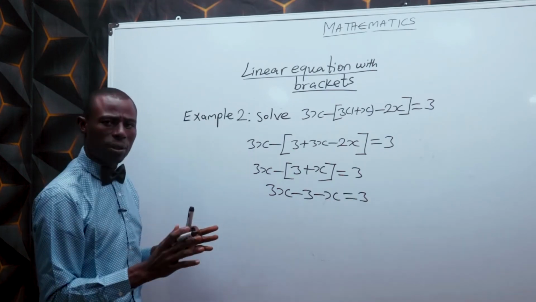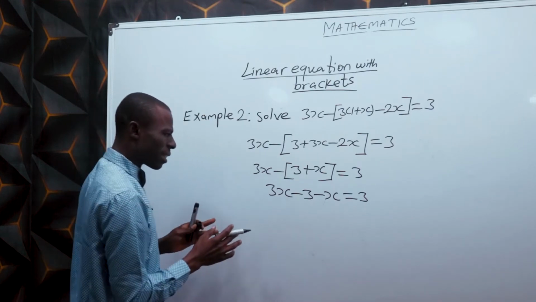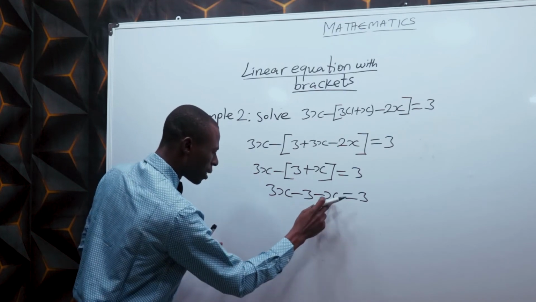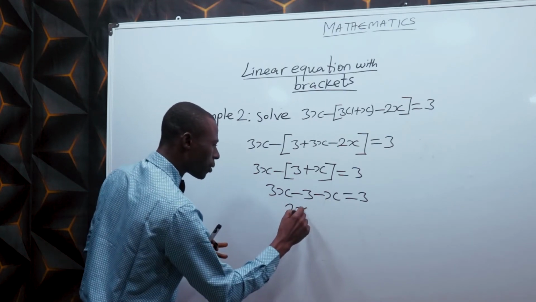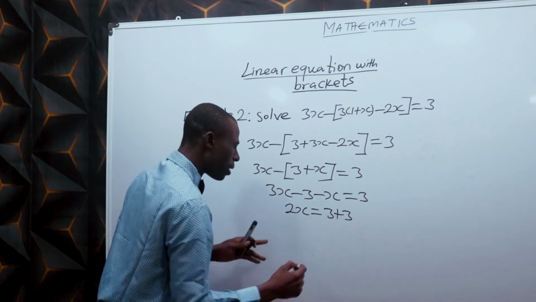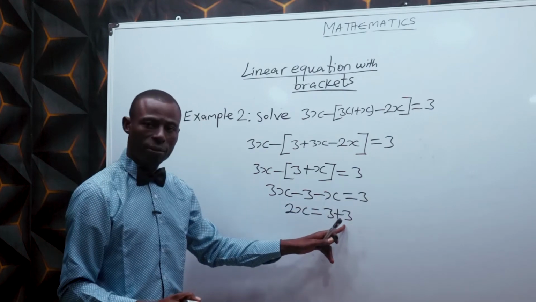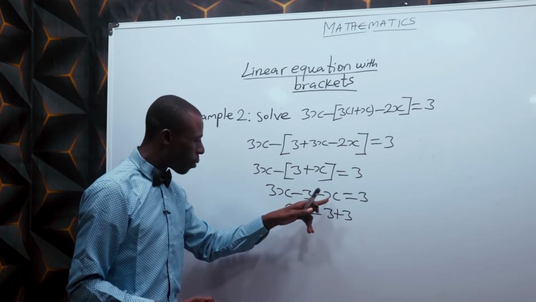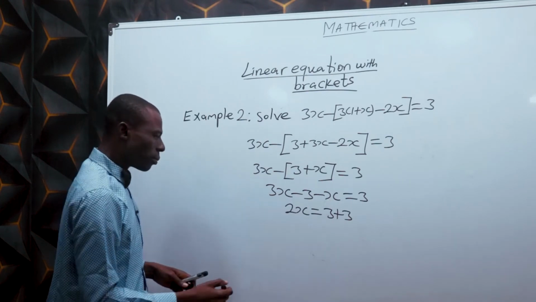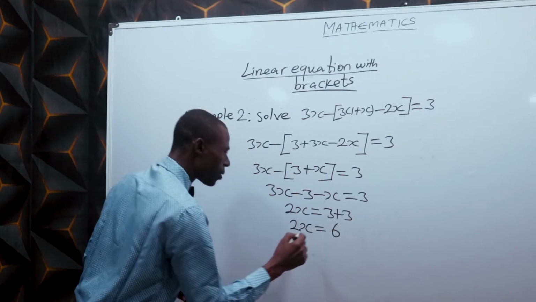We have successfully opened the brackets. So collect the like terms. 3x minus x gives 2x, which is equal to 3 plus 3. You take the negative 3 to the other side, which becomes positive 3, and you subtract 1x from 3x, which gives 2x. So we have 2x equals 6.